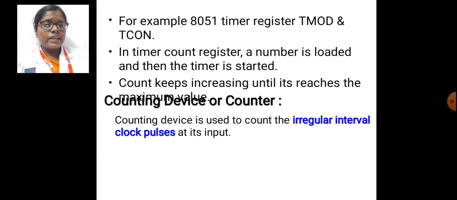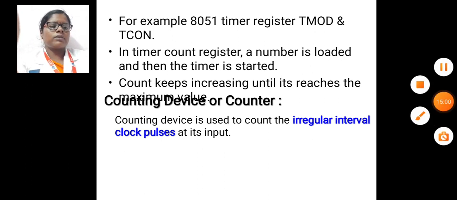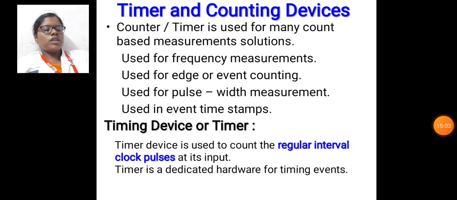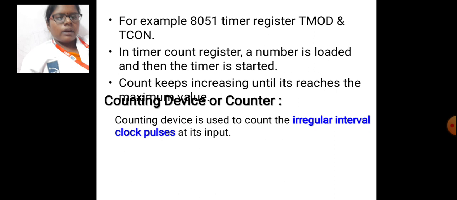Next, we need to see about a counting device or counter. A counting device is used to count irregular interval clock pulses. A timing device means it counts the regular interval clock pulses. A counting device is a device that counts the input for events that may occur at irregular or regular intervals. The count gives the number of input events or pulses since it was last read.